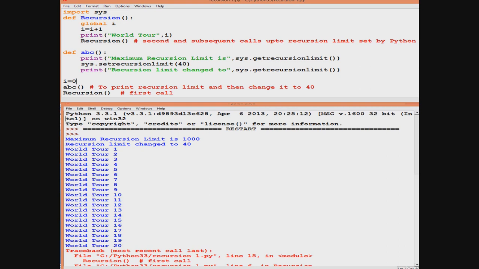Let us now move forward and see a few examples of recursion. All these examples are in the syllabus of the CBSE board examination for class 12th. So let us see what is in our course curriculum.